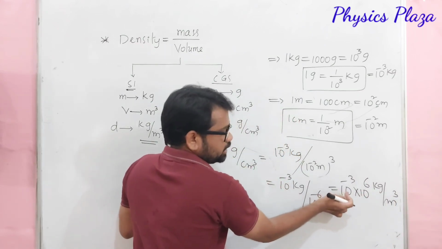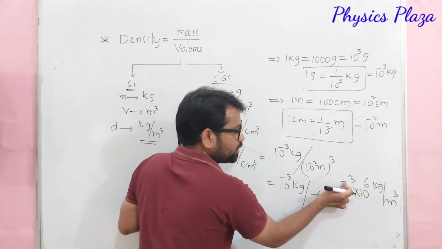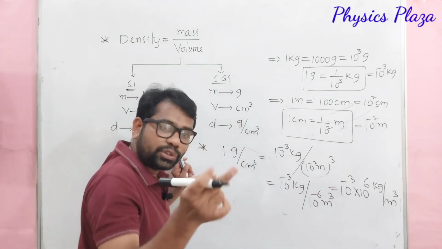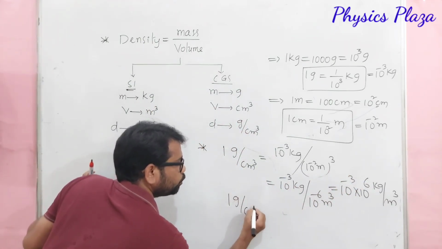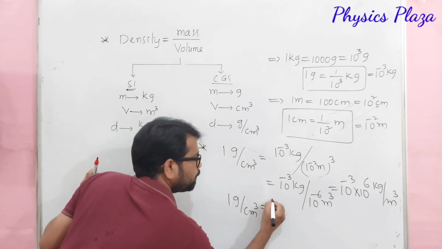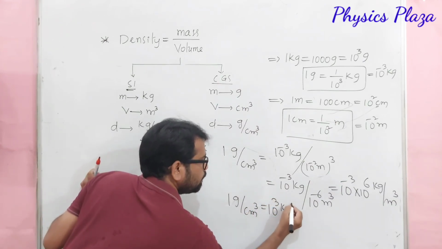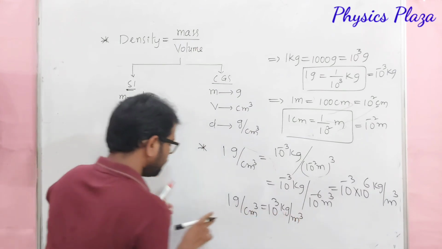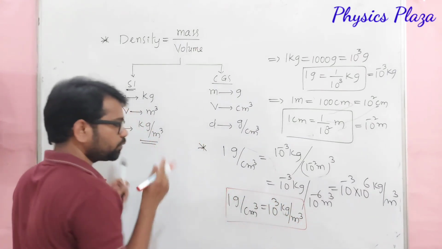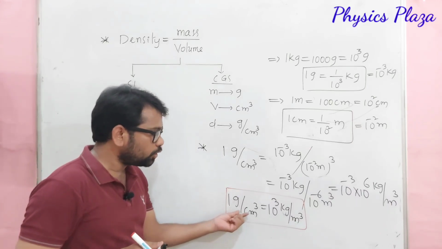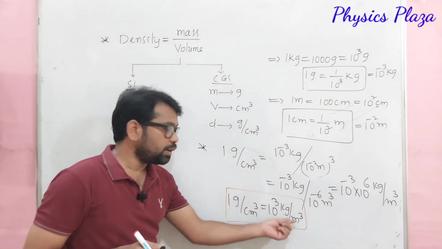So children, as bases are same, power should be added. It's a minus 3 plus 6. It will become 10 power 3. So we get 1 gram per centimeter cube is equal to 10 power 3 kg per meter cube. So dear children, this is the final expression, very important. 1 gram per centimeter cube is equal to 10 power 3 kg per meter cube.